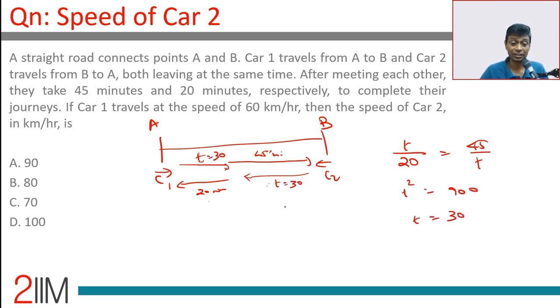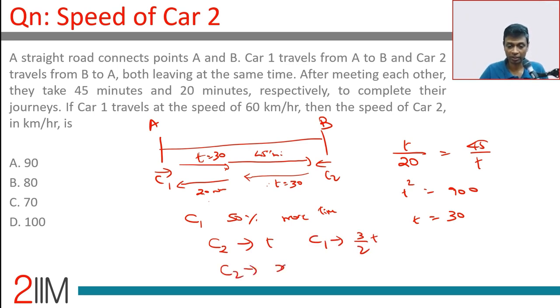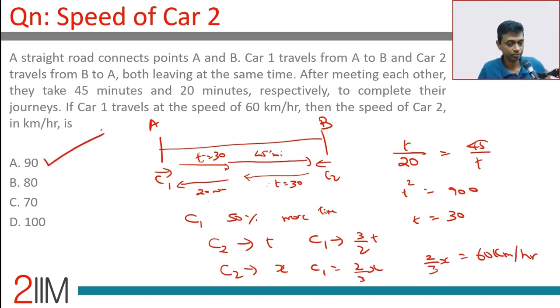In other words, C1 takes 50% more time in both instances. C1 takes 50% more time. That means C1 is slower. And so if C2 took time t, C1 will take time 3 by 2t. If C2's speed were x, C1's speed will be 2 by 3x. 2/3 of x is 60 kilometers per hour. X is 60 into 3 by 2, 90 kilometers per hour.